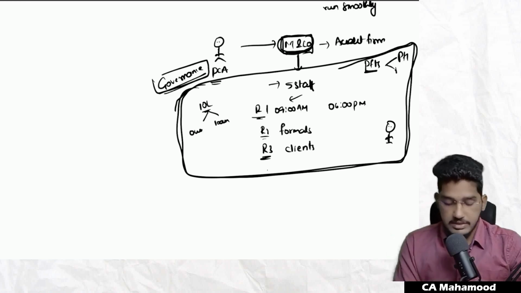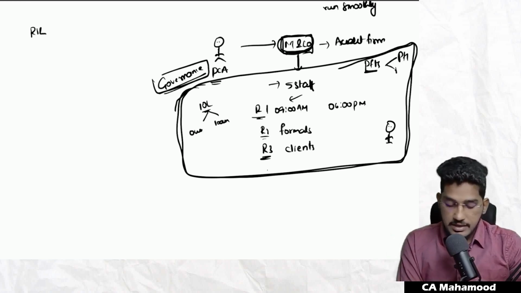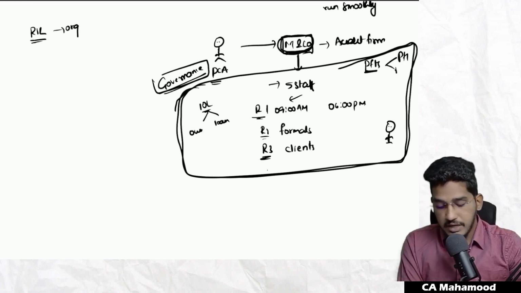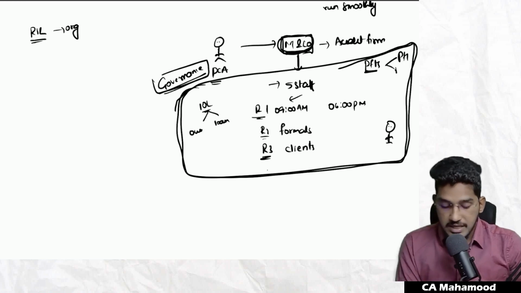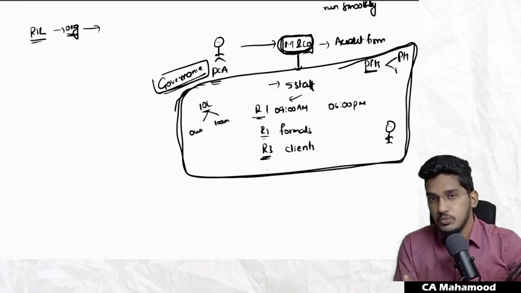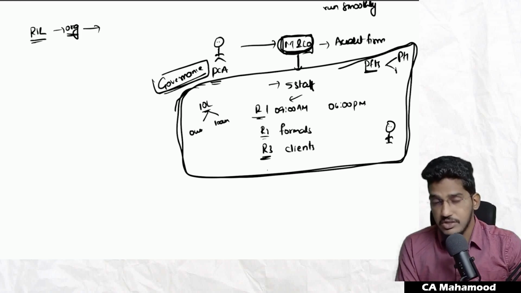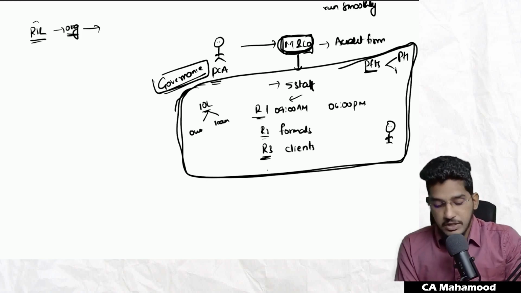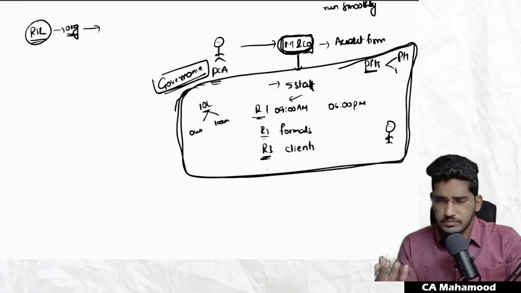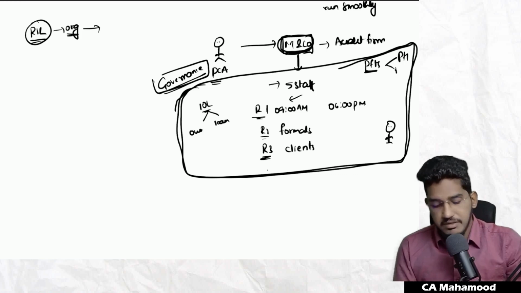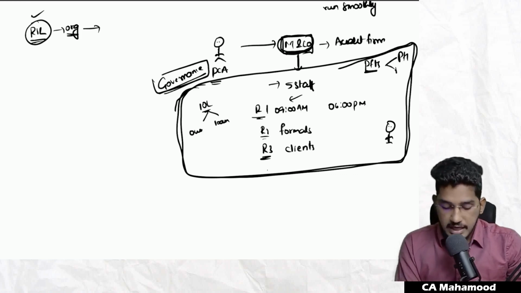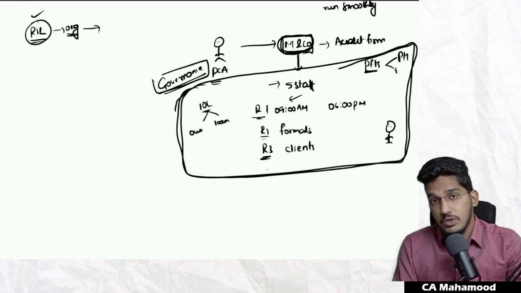Now let us take one bigger example. Take Reliance Industries Limited. Reliance Industries Limited is also an organization at a very big scale in our country, one of the biggest conglomerates. Even this organization wants to run smoothly. The management, the top level, the owners of this company don't want the organization to have issues or disturbances. Everybody wants the organization to run smoothly.